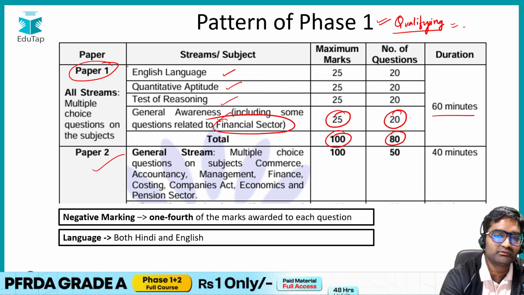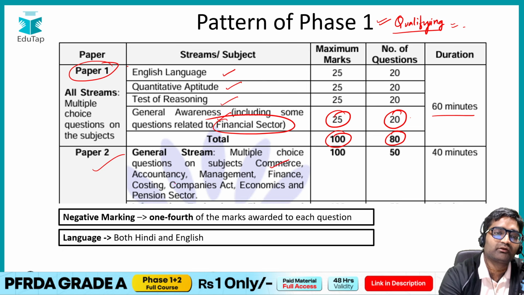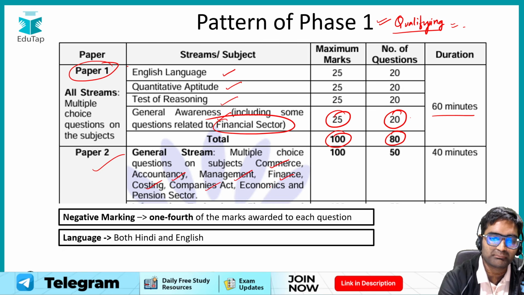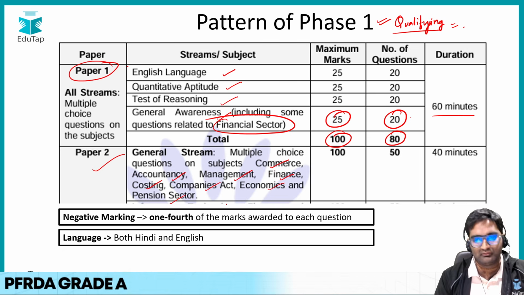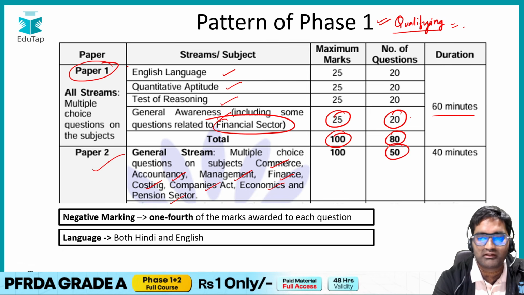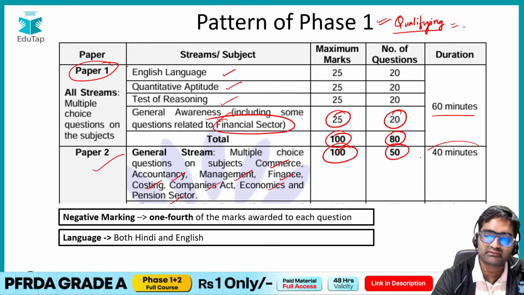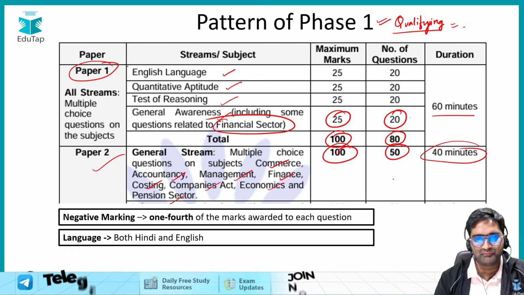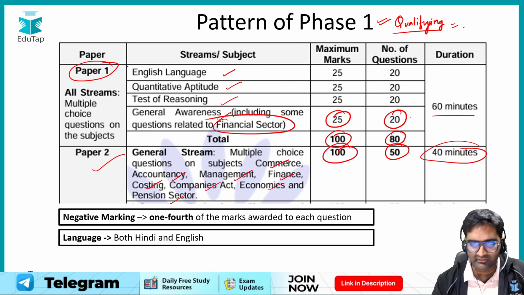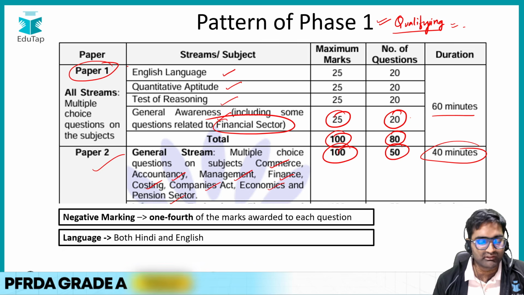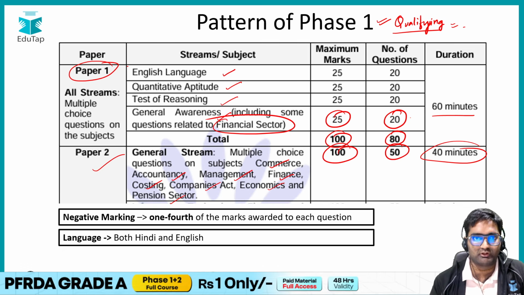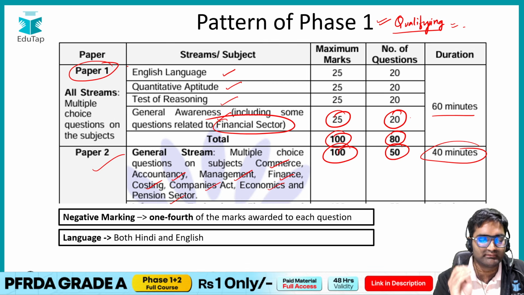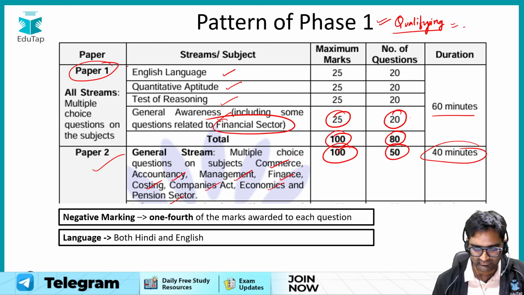Now, paper 2. The subjects that you will have to prepare are commerce and accountancy, management, finance, costing, companies act, economics, and pension sector. 50 questions would be asked for 100 marks, 2 marks each, and 40 minutes of time would be given to attempt this. That's regarding phase 1, wherein you will have to attempt paper 1 and paper 2. I hope it is clear. Paper 1 is QRE and G, and paper 2 is all of these 7 subjects.